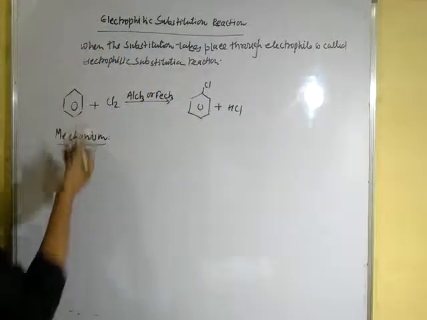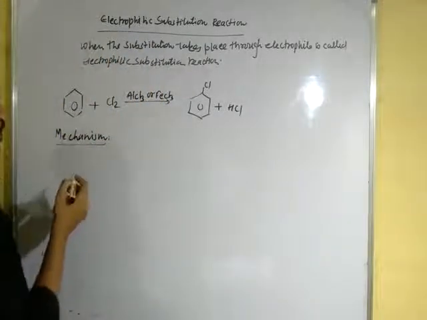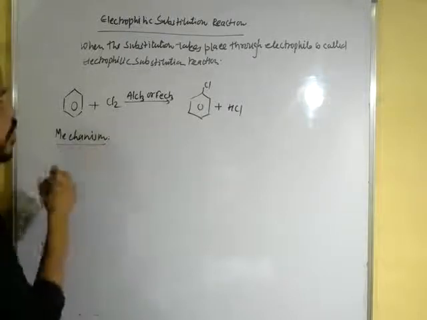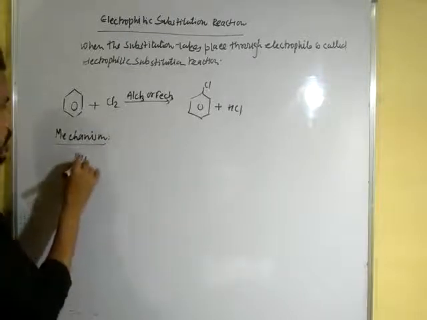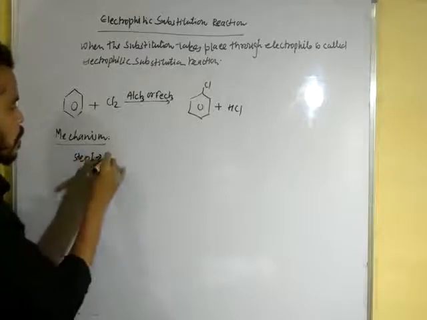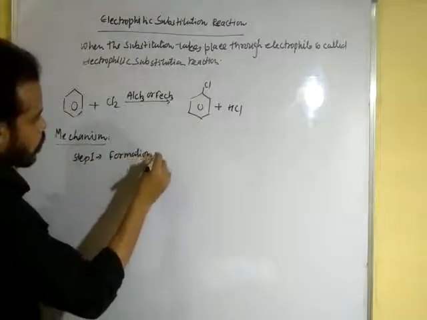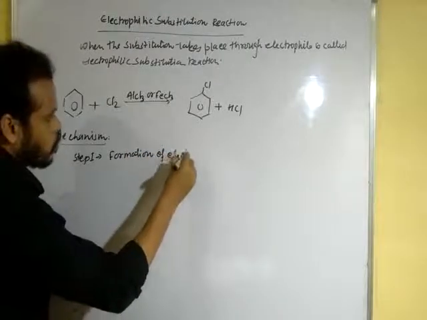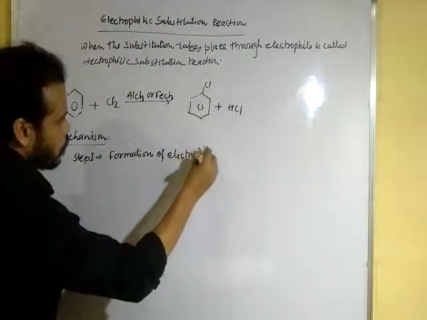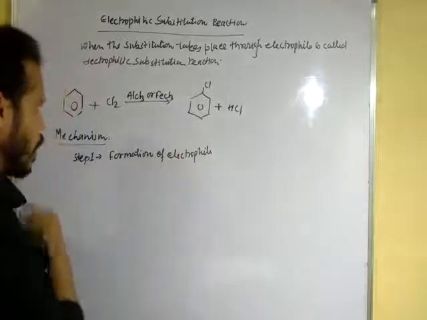First of all, step one is the formation of the electrophile. How is the electrophile formed?